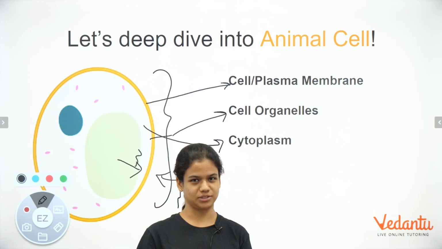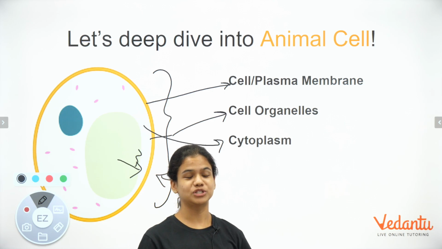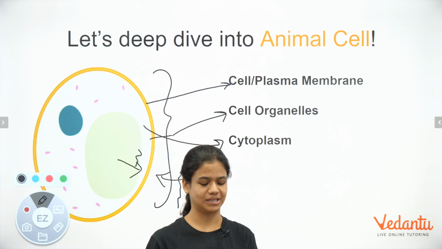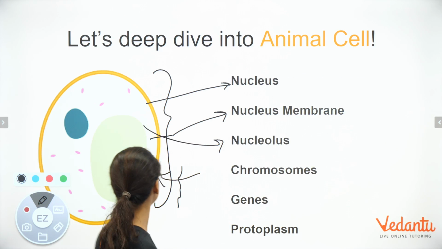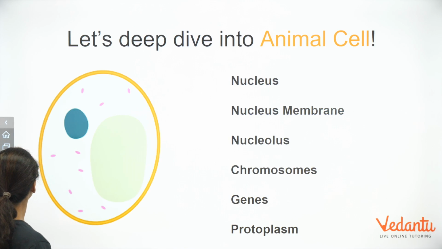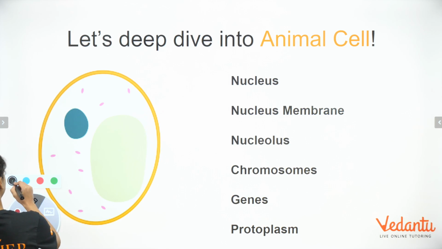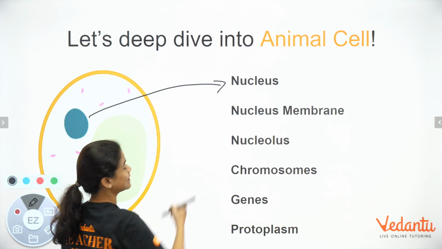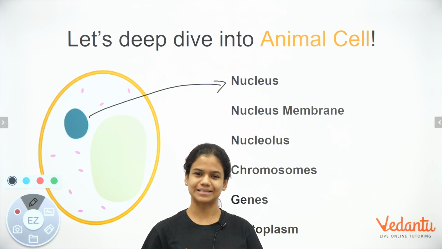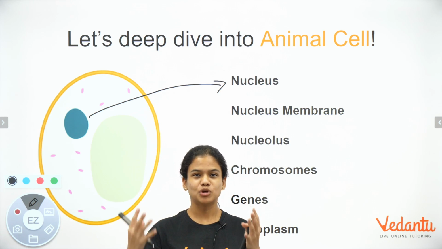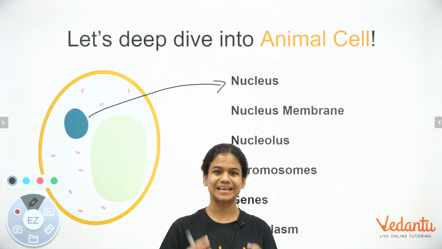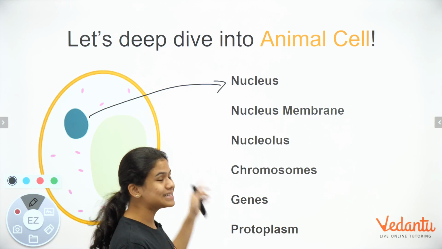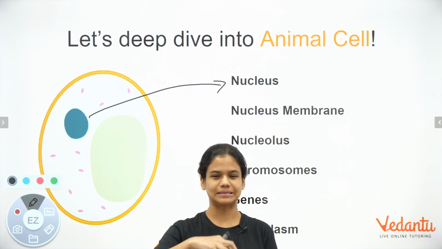Perfect. Now that we have understood the 3 most important components of the animal cell, let's try to understand another very important component. In the cytoplasm, which is the jelly-like structure, we have a very important component of the cell. It's called the nucleus. So I'm going to mark again what is what. Nucleus. You see this blue dot? Well, that's nucleus. Like our body has a brain and a heart, nucleus is basically like the brain of the cell. It takes a lot of important decisions for the cell. Now nucleus is in the cytoplasm, and nucleus is embedded in the cytoplasm.